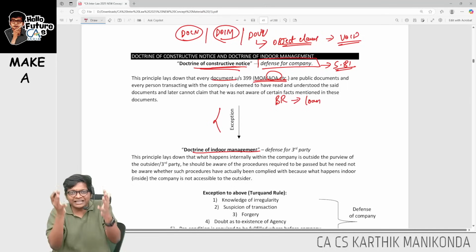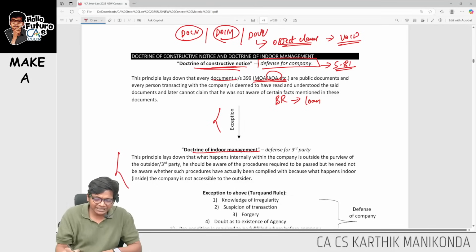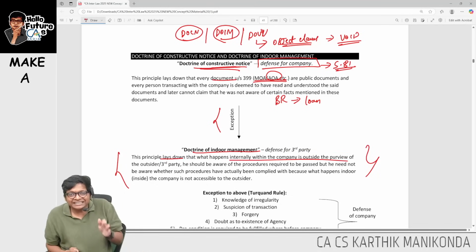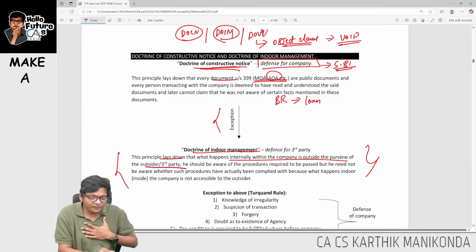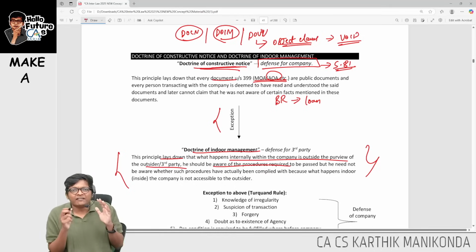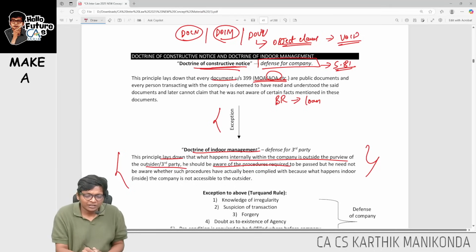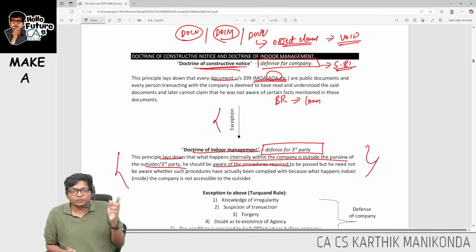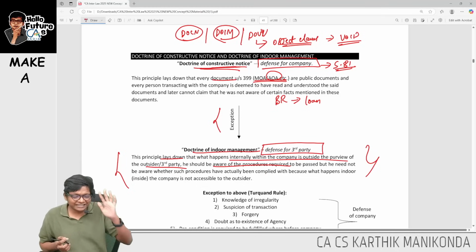As a third party, I can't see inside the company. Therefore, this principle lays down that what happens internally in the company is outside the purview of the third party. He should be aware it should be passed, but whether it's actually passed, I don't know. Therefore, doctrine of indoor management: what happens indoor is not my responsibility. It is a defense for the third party against the company.